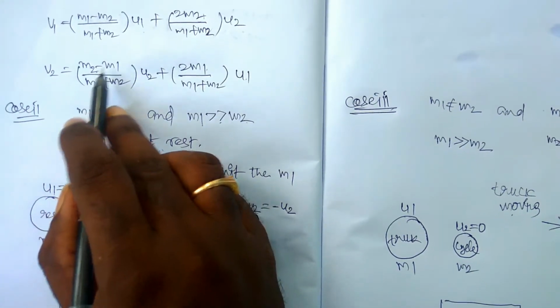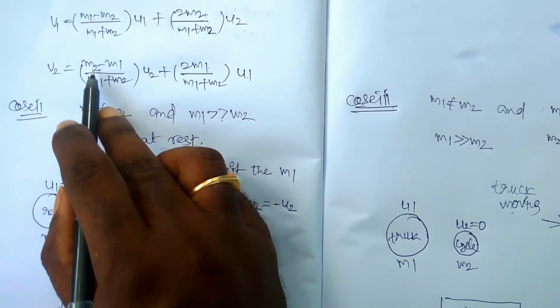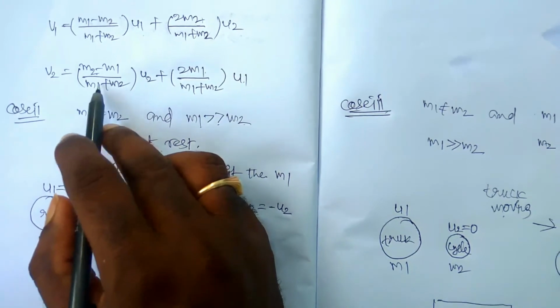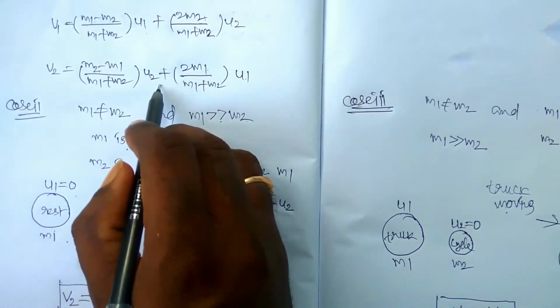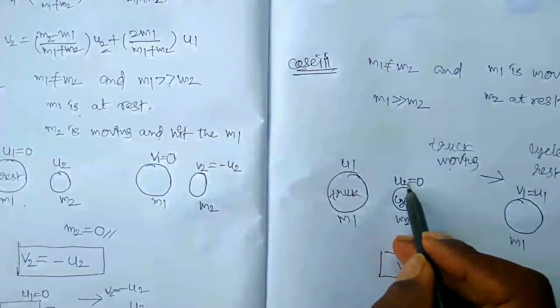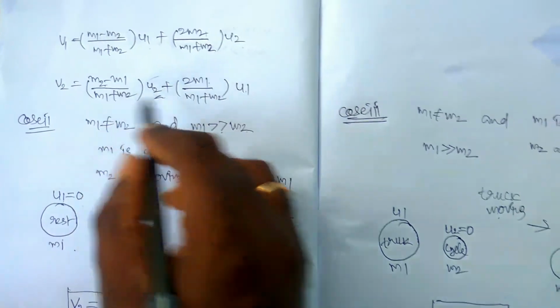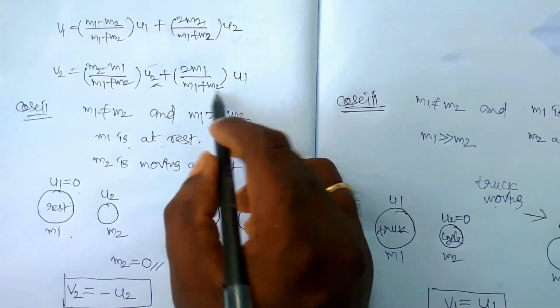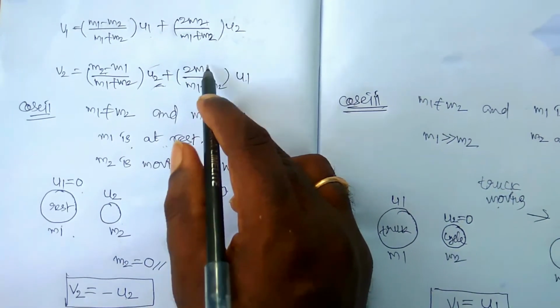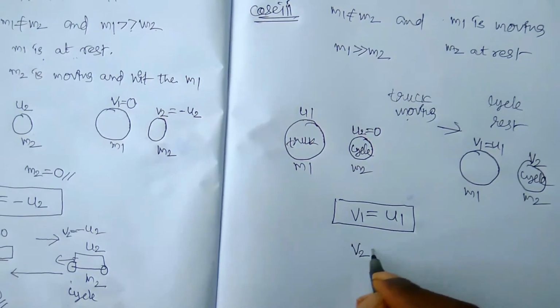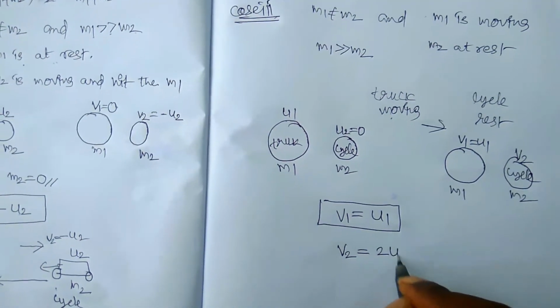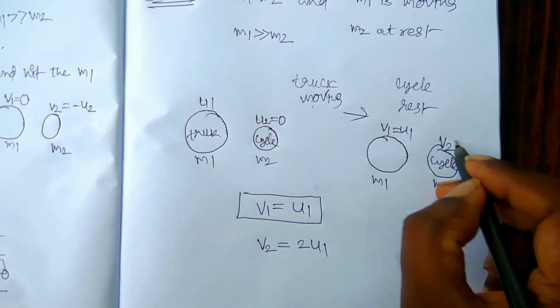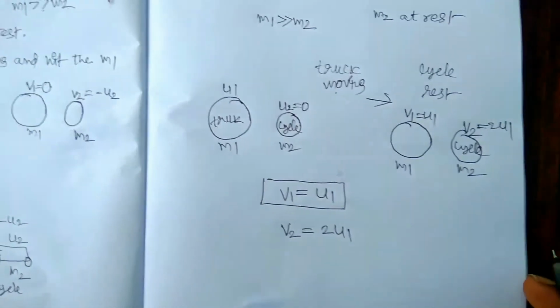And coming to v2, v2 is equal to (m2 minus m1), m2 is equal to 0, so minus m1 by m1 plus m2, into u2. Already u2 is equal to 0, therefore this term will be 0. And then 2m1 by (m1 plus m2), m2 is equal to 0, 2m1 by m1, m1 cancels, 2 into u1. So v2 is equal to 2u1.